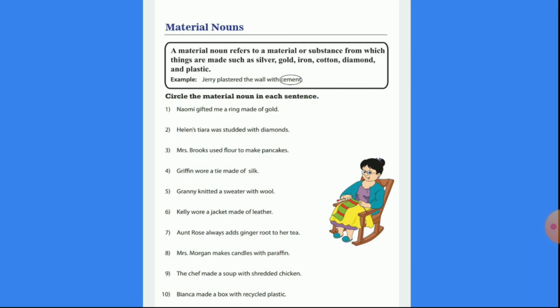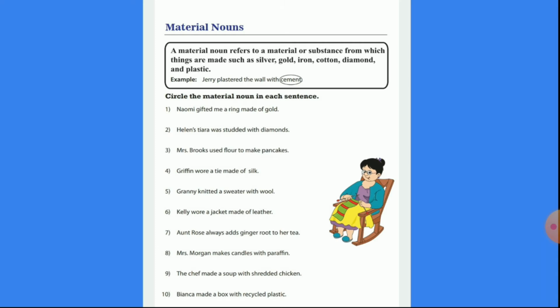Number 1. Naomi gifted me a ring made of gold. Number 2. Helen's tiara was studded with diamonds. Number 3. Mrs. Brooks used flour to make pancakes.